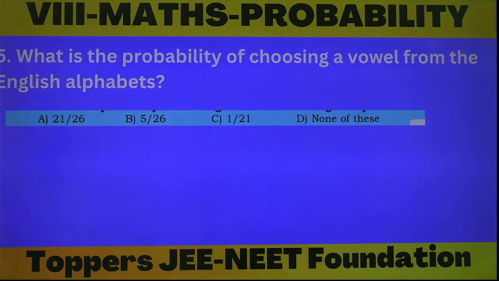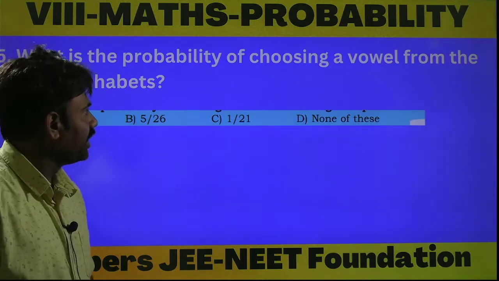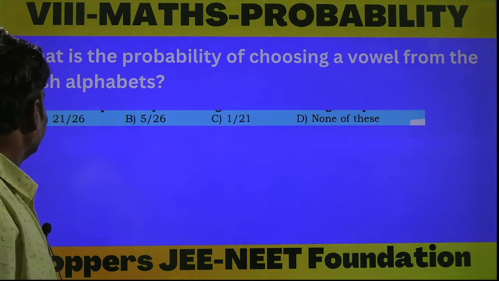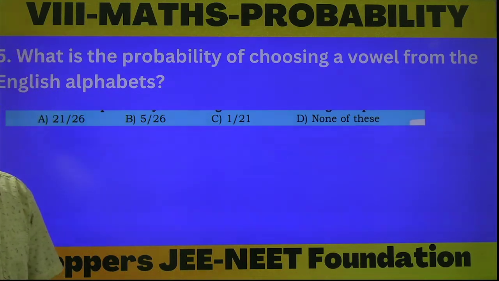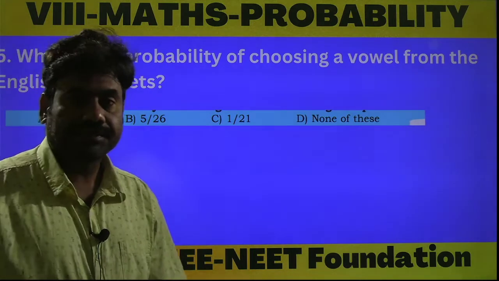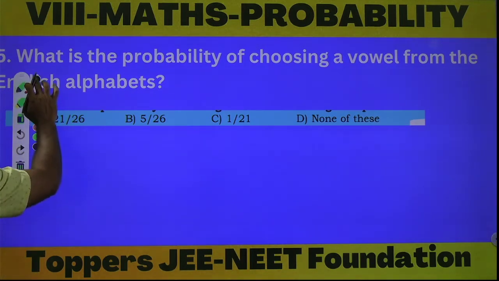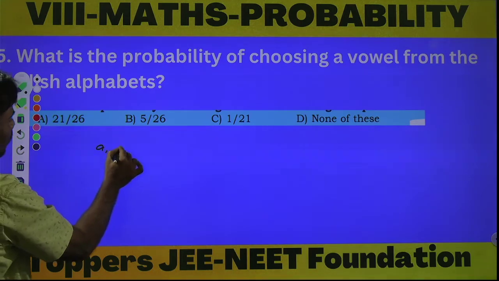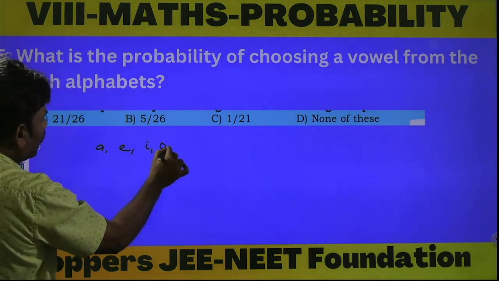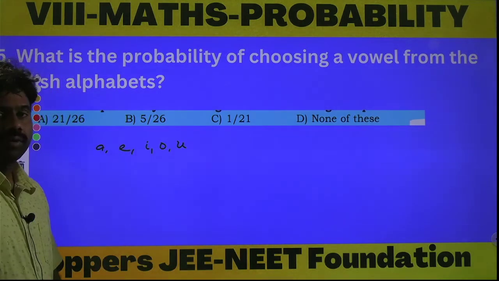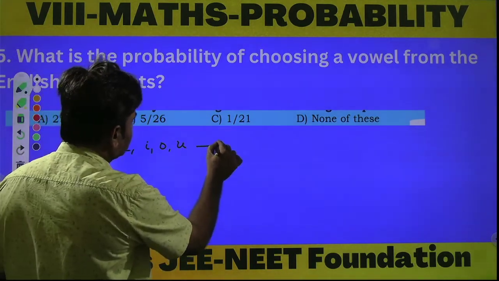Next question. What is the probability of choosing a vowel from the English alphabets? In total there are 26 English alphabets. In that 26, 5 vowels are there, and they are A, E, I, O and U. These are the vowels and there are 5 vowels.